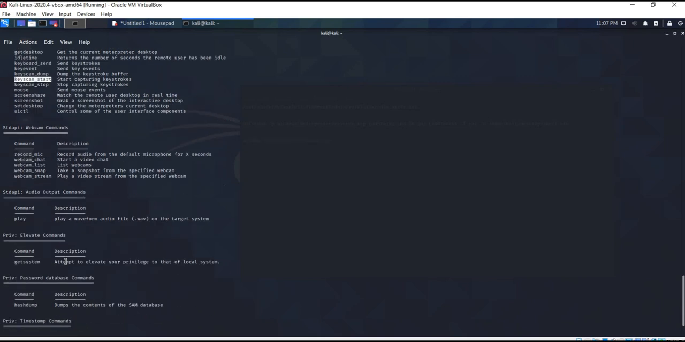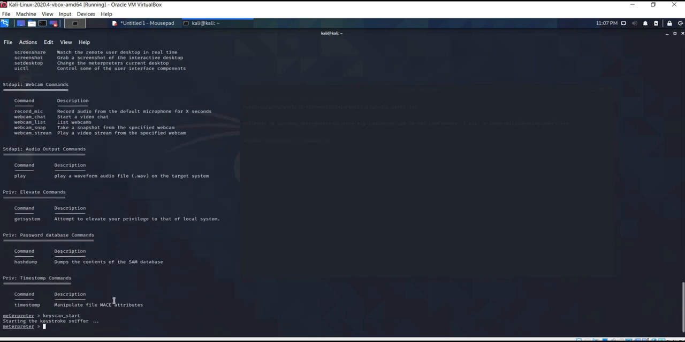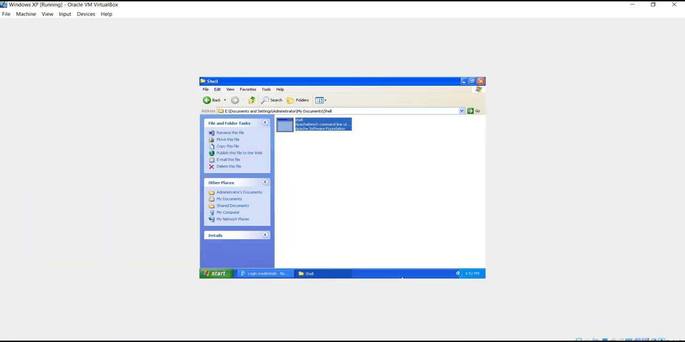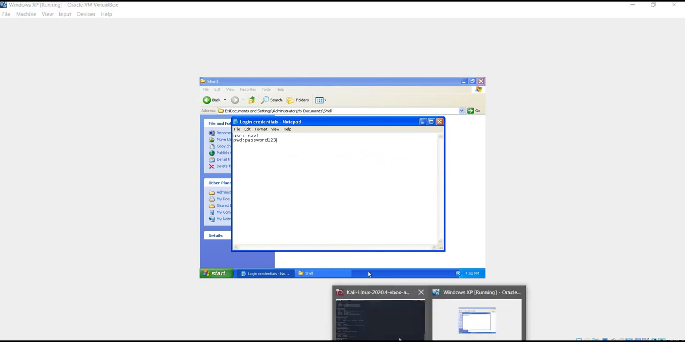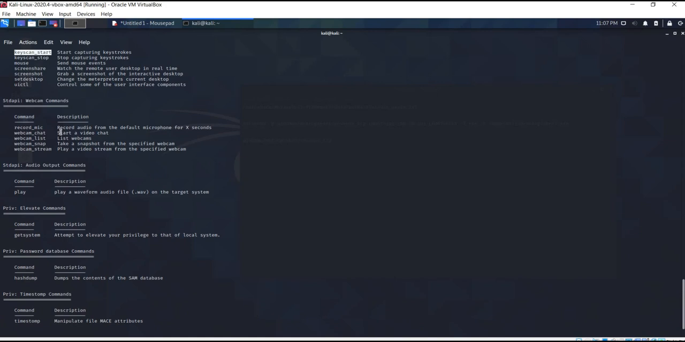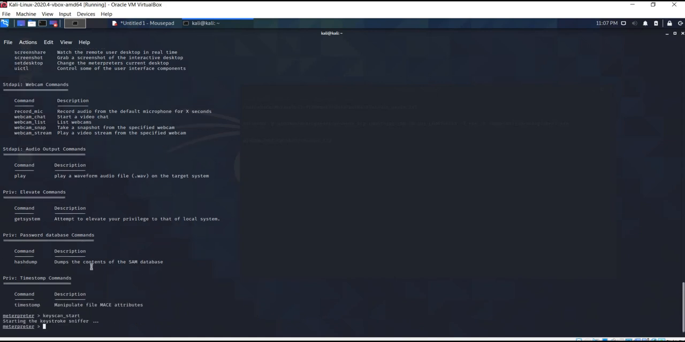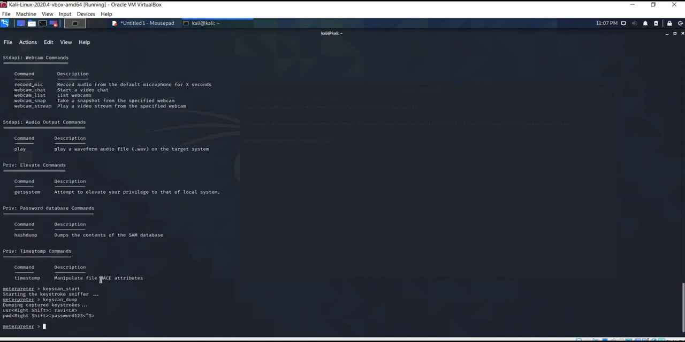So I'll use this keyscan_start, which starts observing the keystrokes. Now I'll just type something here, some fake credentials I can say. Just save it. Now if I use this keyscan_dump to dump all the keystrokes observed, we can see here whatever was typed in the Windows XP machine, it is reflecting here. So in this way we can observe the keystrokes used in the Windows XP machine in a discreet way on the Kali Linux machine.